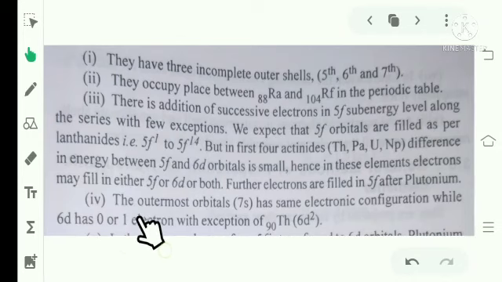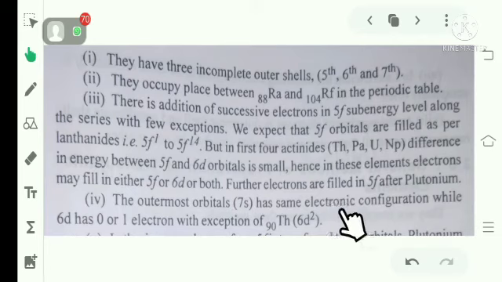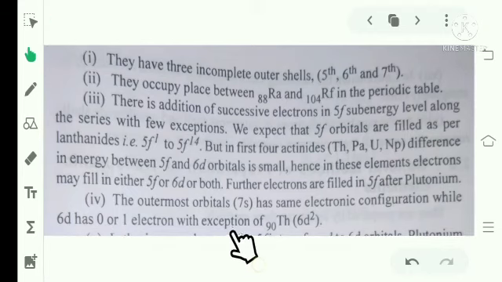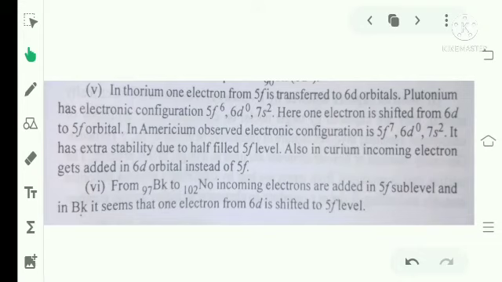Fourth, the outermost 7s orbital has the same electronic configuration while 6d has 0 to 1 electron, with the exception of thorium, Th, 6d2. Number 5: in thorium, 1 electron from 5f is transferred to 6d orbitals.